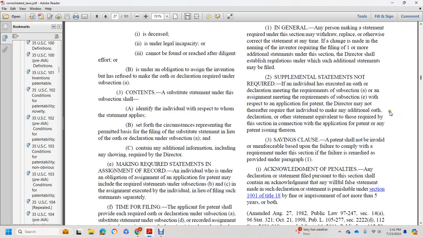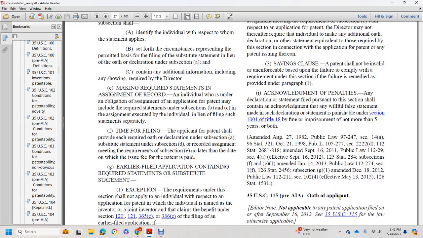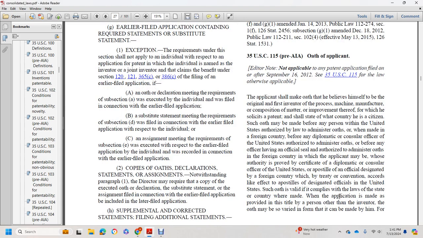3. Saving clause. A patent shall not be invalid or unenforceable based on the failure to comply with the requirement under this section if the failure is remedied as provided in paragraph 1. 4. Acknowledgement of penalties. Any declaration or statement filed pursuant to this section shall contain an acknowledgement that any willful false statement made in such declaration or statement is punishable under section 1001 of title 18 by fine, imprisonment of not more than 5 years, or both. Title 35 U.S. Code 115, Oath of the applicant.